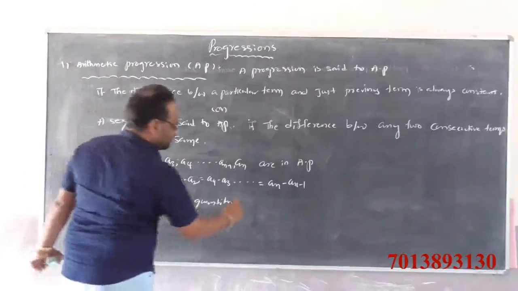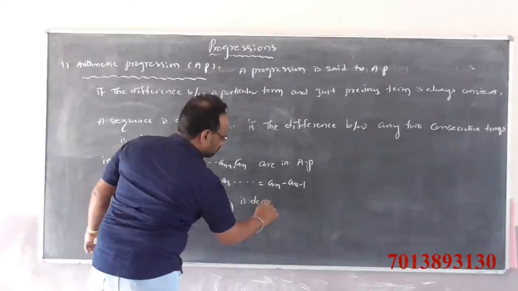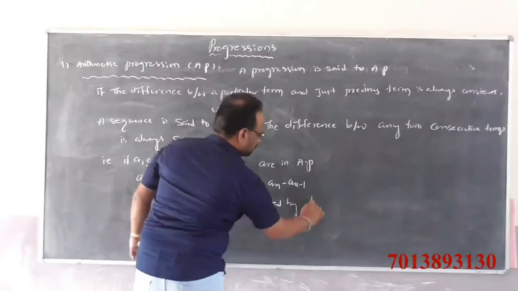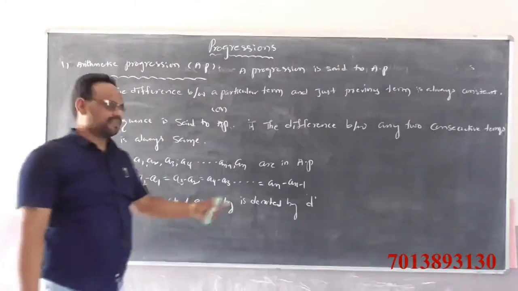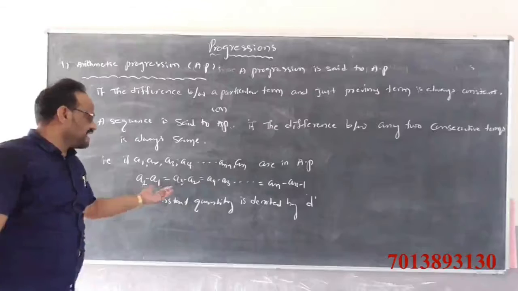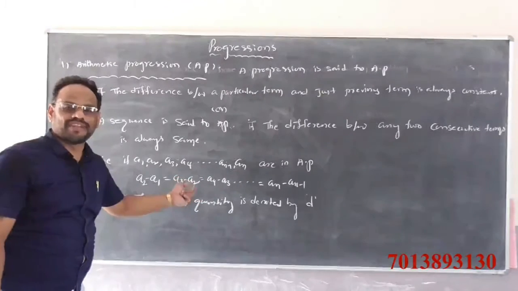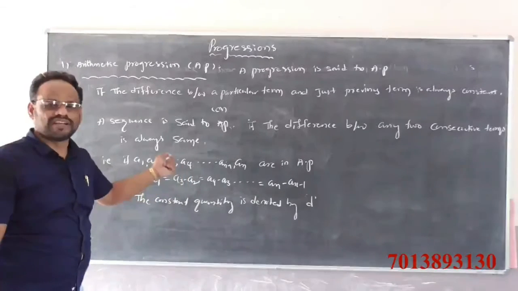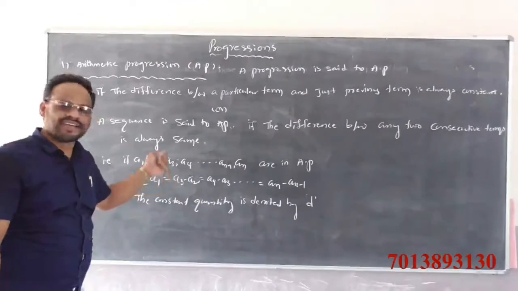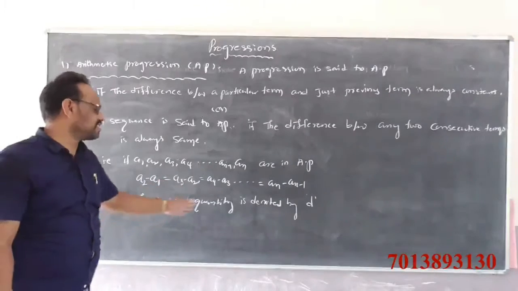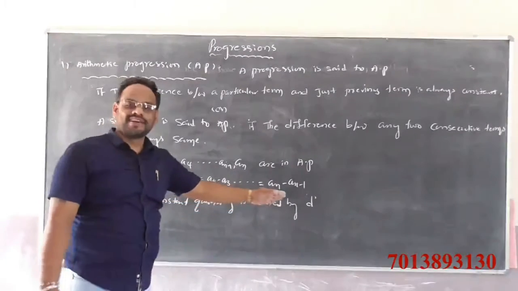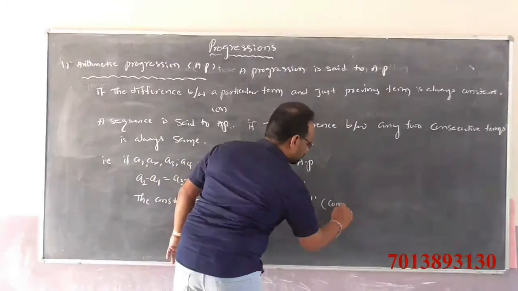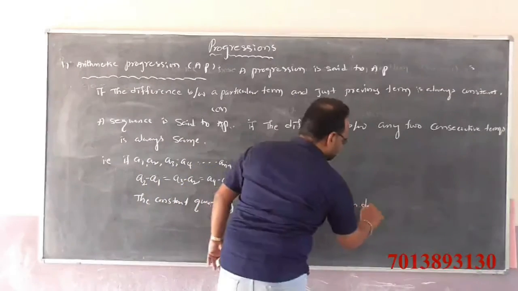This constant quantity is denoted by the letter small d. The difference between any two consecutive terms is always the same or a constant quantity. This constant quantity is denoted by letter small d and read as common difference.